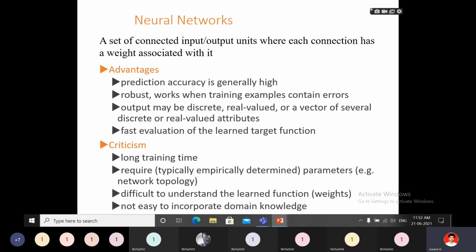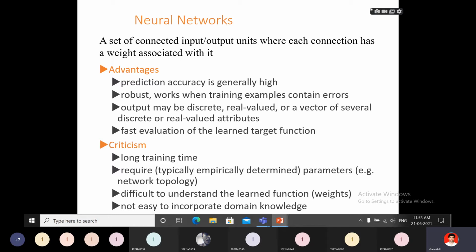So you have to apply all these formulas. You have to train a number of times again and again. So this is some difficulty. It requires parameters, network parameters and network topology parameters. For the input you have to apply the weights and calculate the net weight. In every node you have to calculate the output. Again that output has to be sent to the next layer. Like that, for a number of layers you have to find out the net output.